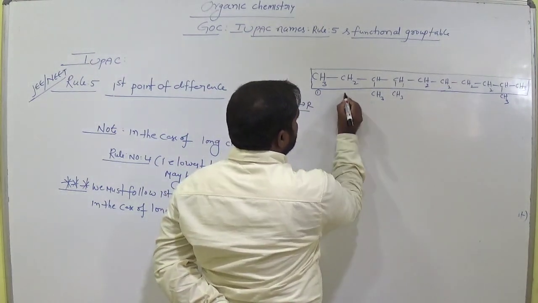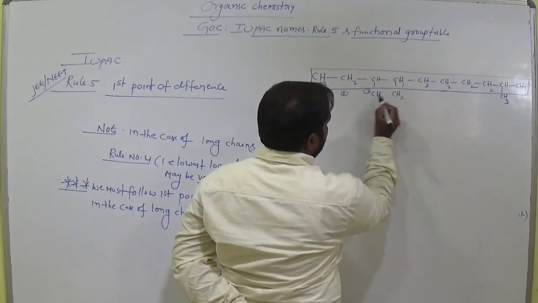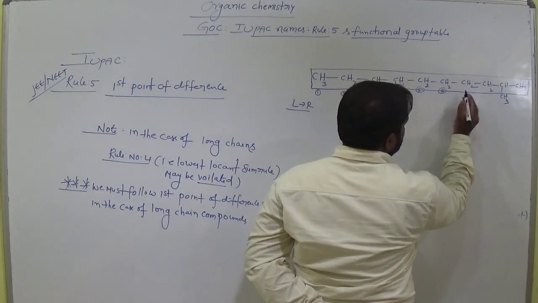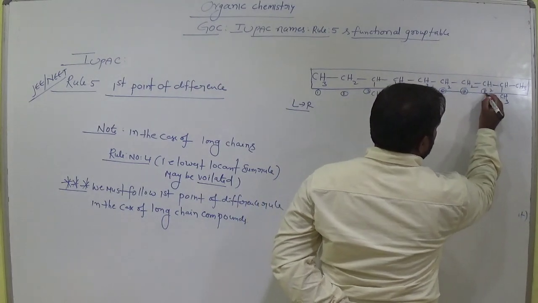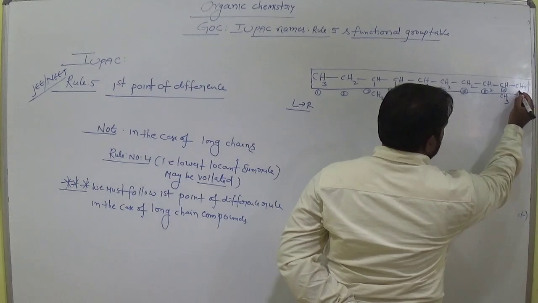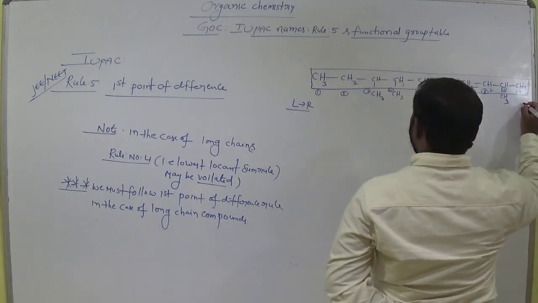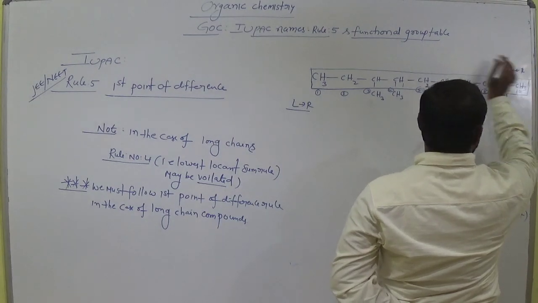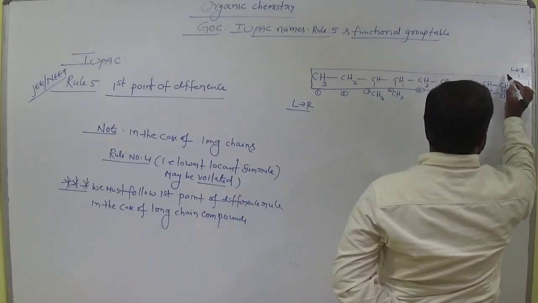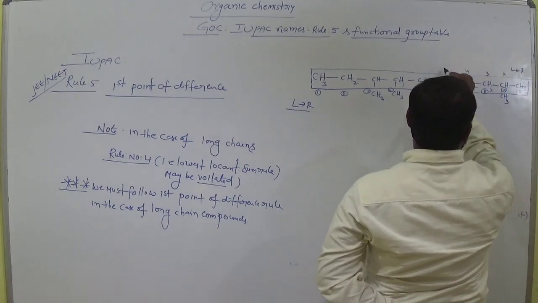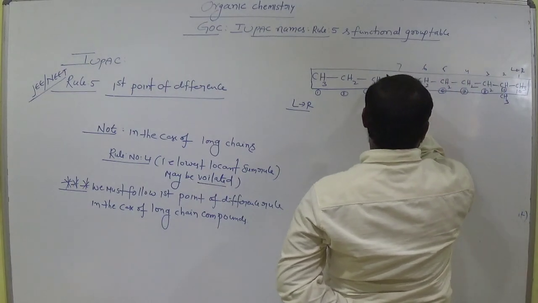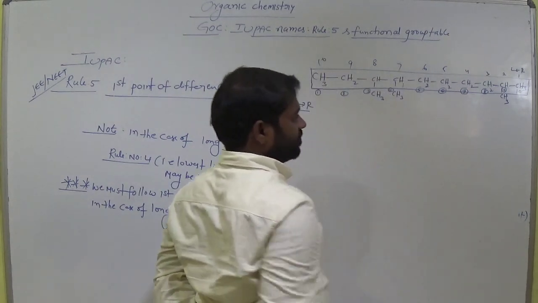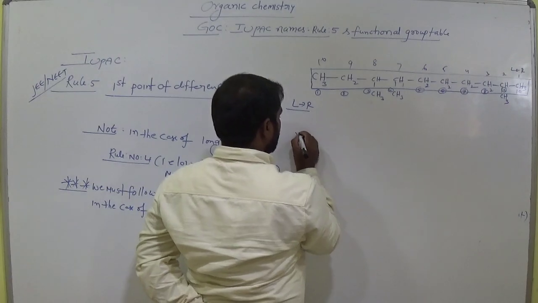Give the number 1, 2, 3. This is 4th carbon. This is 5th carbon. 6th one, 7th, 8th, 9th one, 10 carbon. Left to right, and here right to left. This first carbon, 2nd, 3rd, 4th, 5th, 6th, 7th, 8th, 9th, 10th. Remember this, right to left. Okay. Now